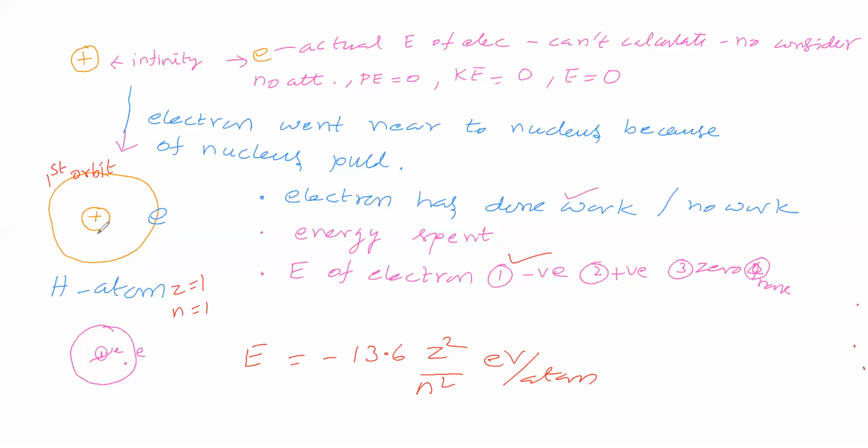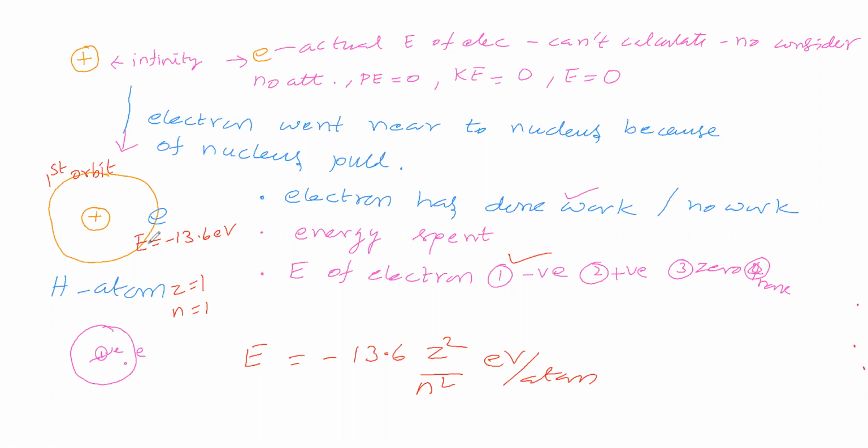And it is the first orbit, therefore N is equal to 1. Now you substitute Z and N into this formula, and we will get the energy of the electron. So the energy of the electron is equal to minus 13.6 electron volt.